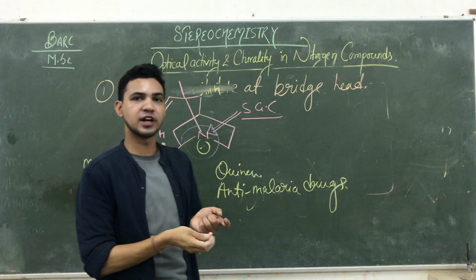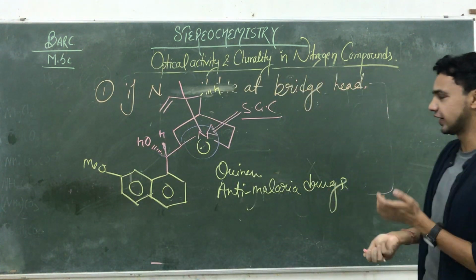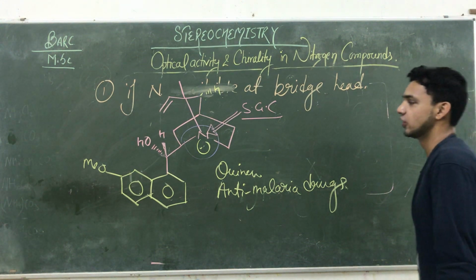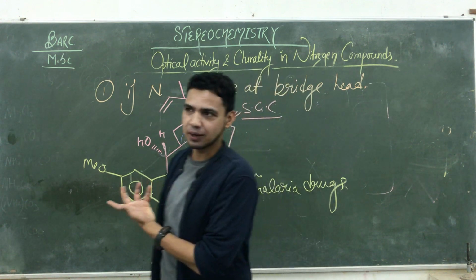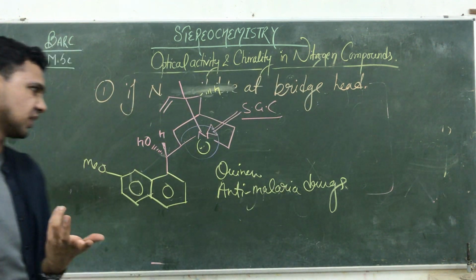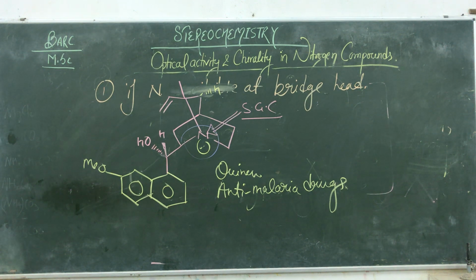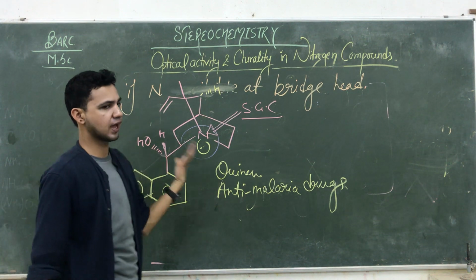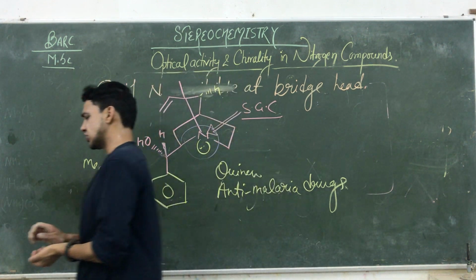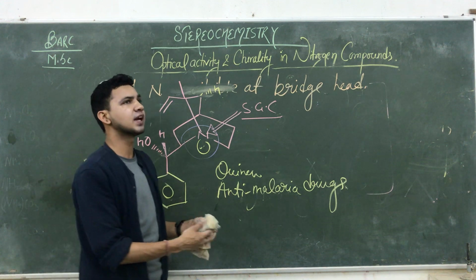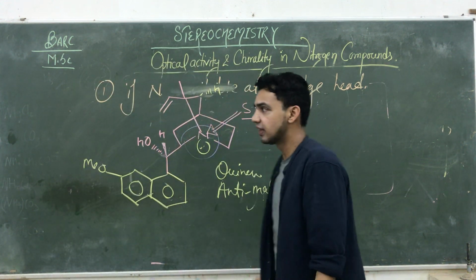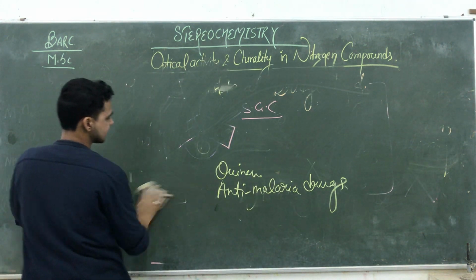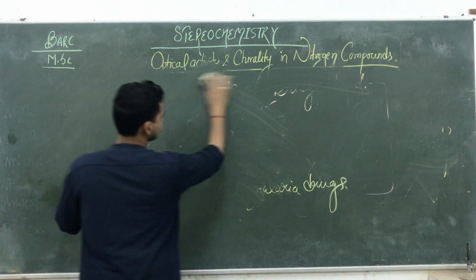So due to the availability of the nitrogen at the bridgehead, the flipping does not take place. यहाँ पे flipping generally available नहीं होगी, जिससे यहाँ पे strain का भी effect है, flipping की possibility नहीं है. So such a type of compound should be optically active, okay, as well as a chiral compound. So they have their own properties. So these three conditions help us preserve the optical activity of nitrogen compounds. And then we are talking about the most important factors affecting the optical activity of these compounds.